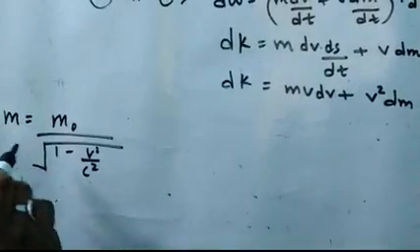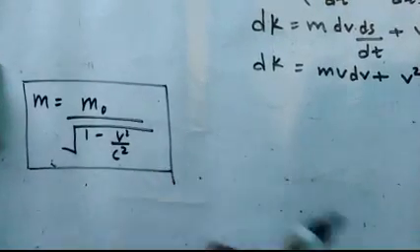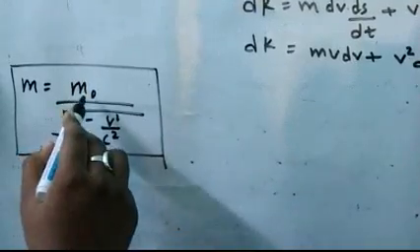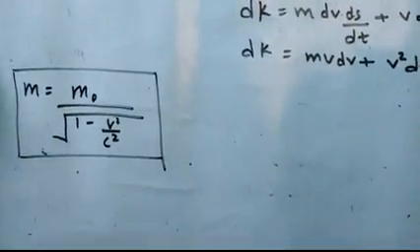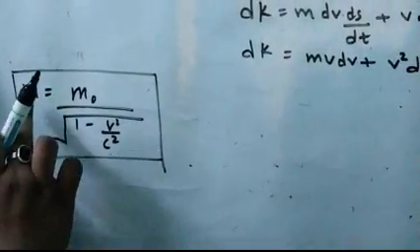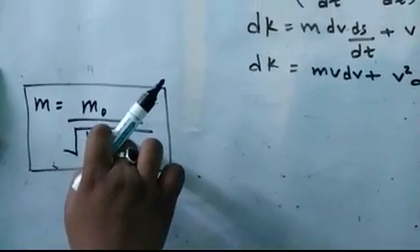This formula actually comes from the theory of relativity, where m0 is the rest mass, that is, when the object is at rest, its mass is called the rest mass. And this m is the mass when the object is moving with the velocity v.